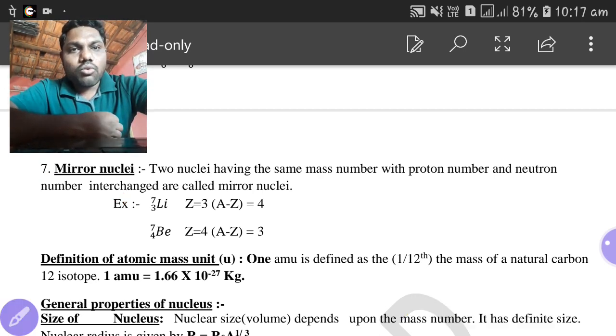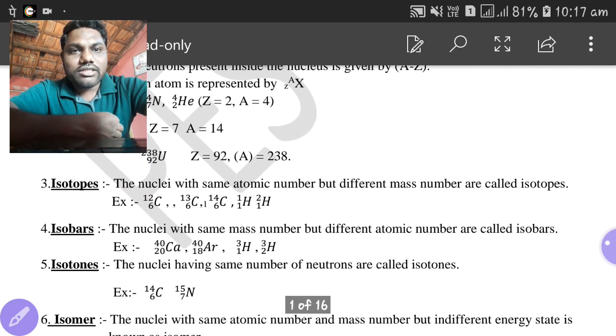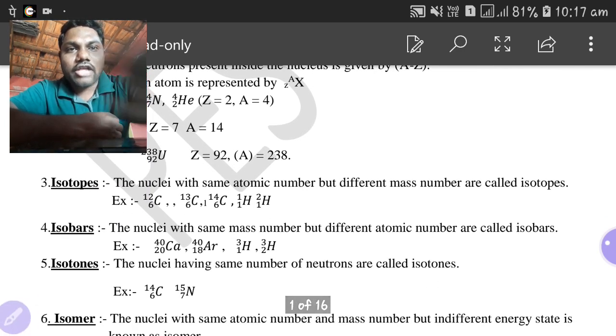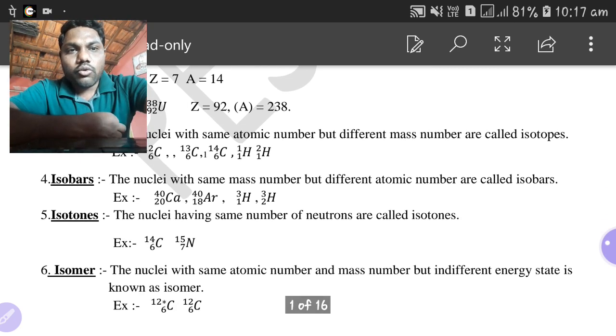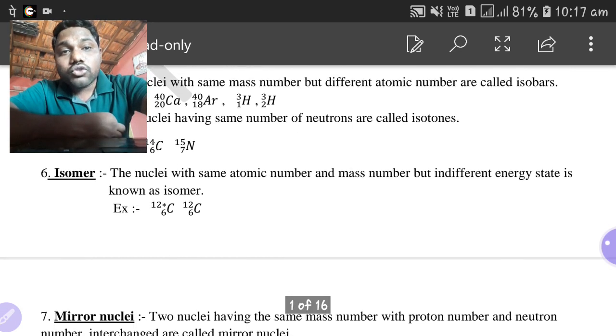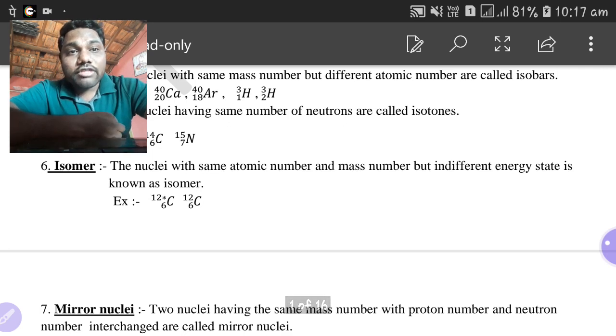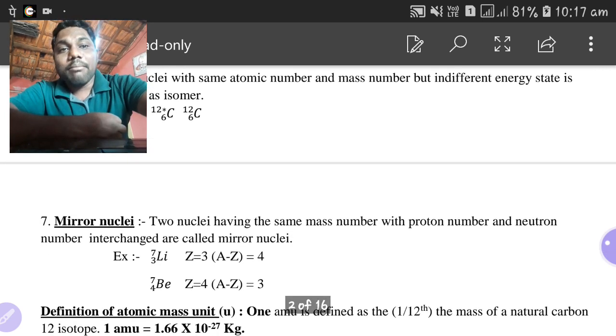Once again, we will revise all these definitions. Isotopes: nuclei with the same atomic number but different mass number. Isobars: nuclei with the same mass number but different atomic number. Isotones: nuclei having the same number of neutrons. Isomers: nuclei with the same atomic number and mass number but different energy state. Mirror nuclei: nuclei having the same mass number with proton number and neutron number interchanged. These are very important definitions. Please remember them.